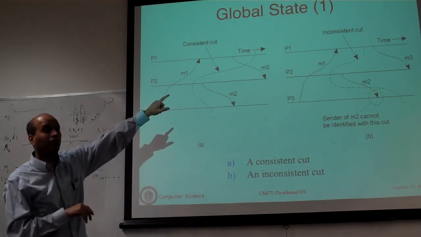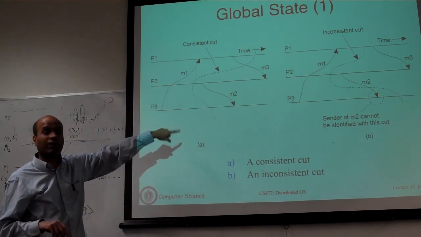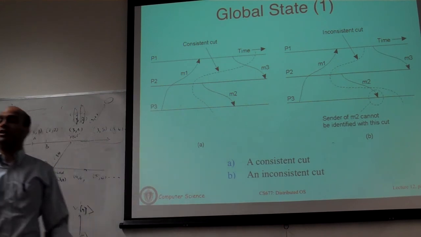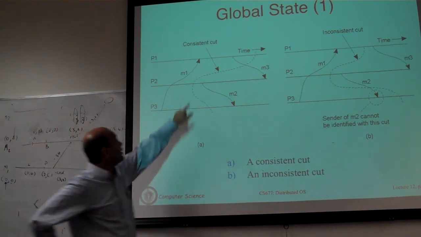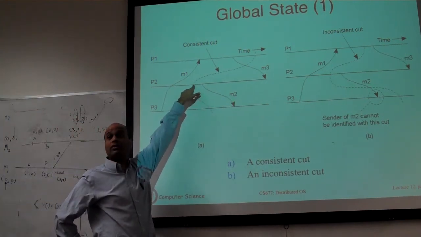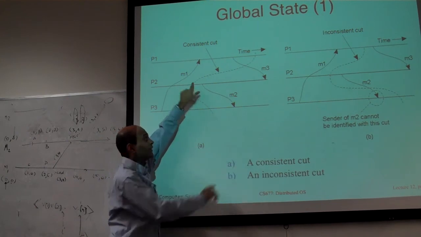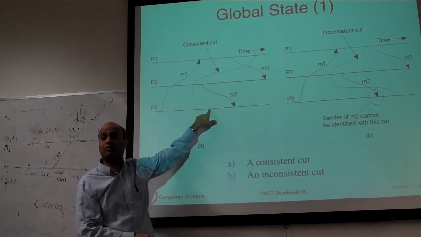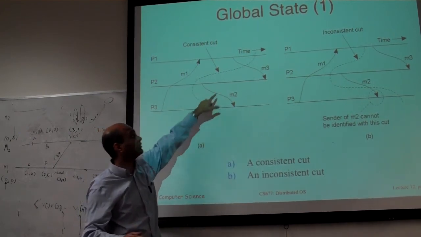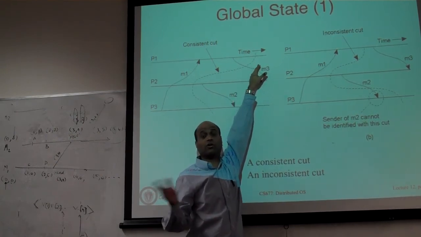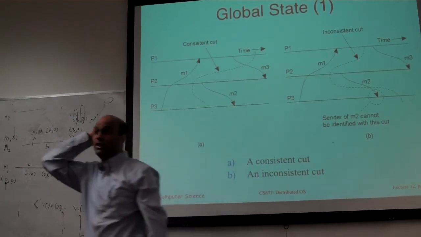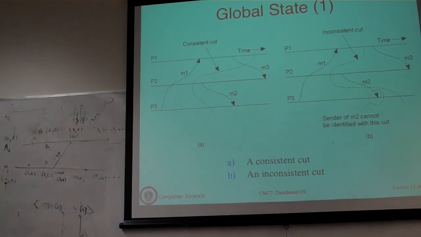The dotted line, wherever it intersects each process, is the point where that process has taken a checkpoint. You will see that because clocks are not synchronized, this process took a checkpoint at this point in time. This is real time. This process has taken a checkpoint slightly later than that process, and this process even later. Because they are not synchronized, they will take checkpoints at slightly different times. The question is, is that consistent or not?